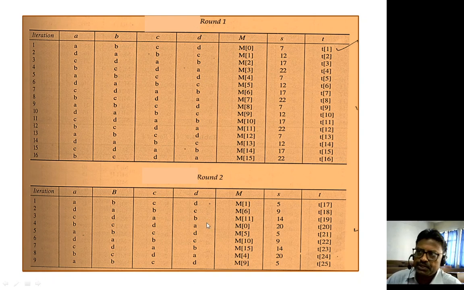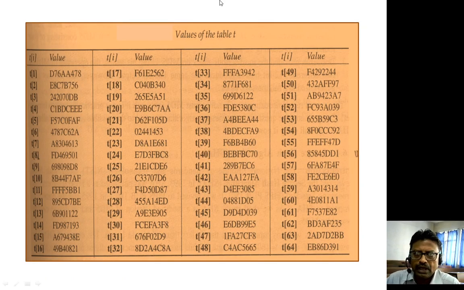Similarly, we have round number 3 and round number 4. I have not shown them in the form of a PPT, but they are similar to that. And you need not remember the shifting values or the constant values. This is just an illustration of how the MD5 algorithm works. As I told you, this is the table for the constants, and so on.